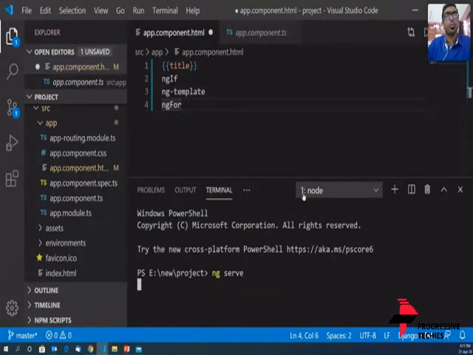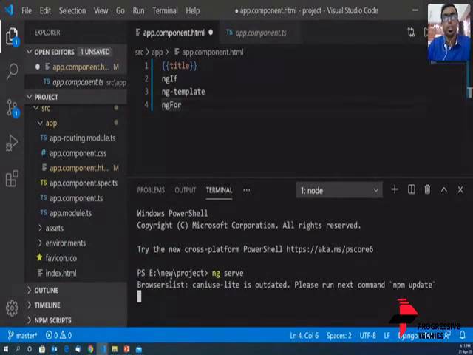So this is one way of running the application: you go over to the integrated terminal in Visual Studio. The other way that you can run this project is, see, it started running. You have to look at this folder, E colon, and in E colon there's a new folder, and in the new folder there is a project folder.